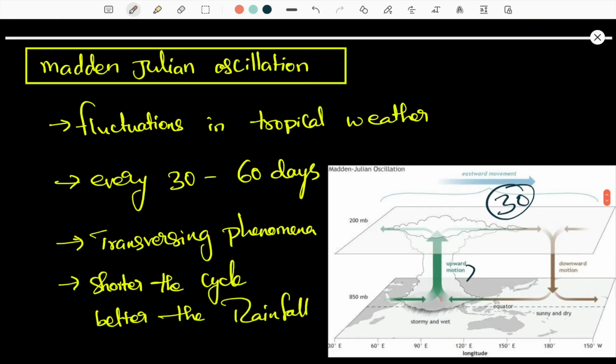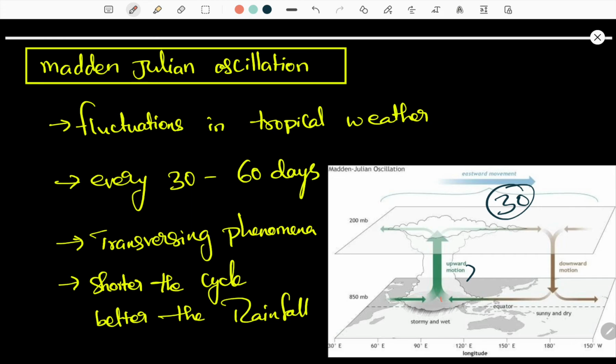Now, Madden-Julian oscillations. What is the Madden-Julian oscillation? It is a tropical weather fluctuation. In the tropics, near the equator, heavy heating of the ocean surface creates dark thick clouds carrying a high amount of moisture and water.